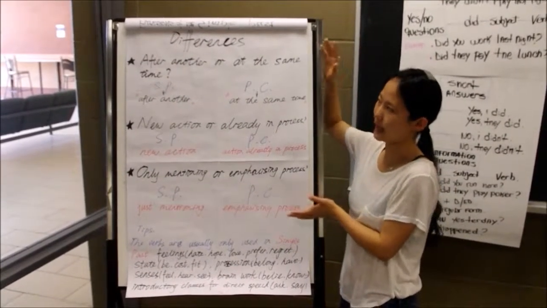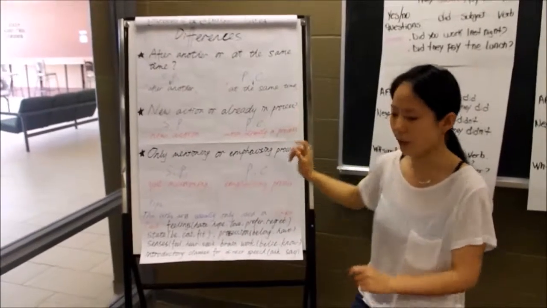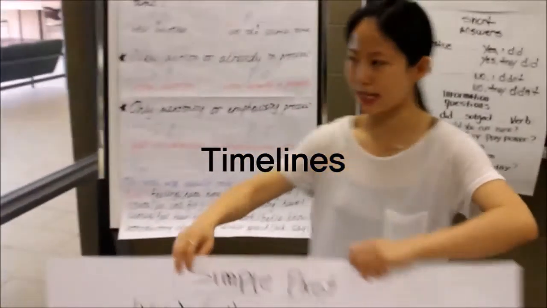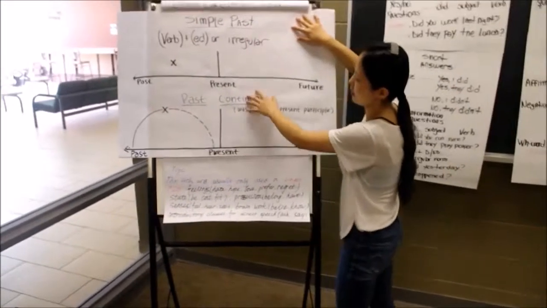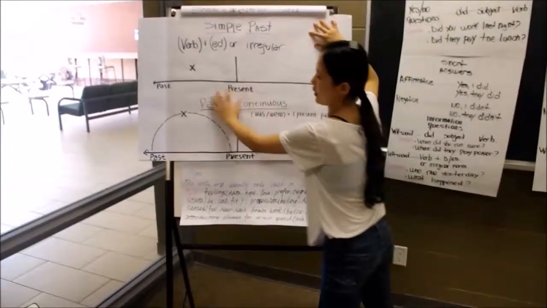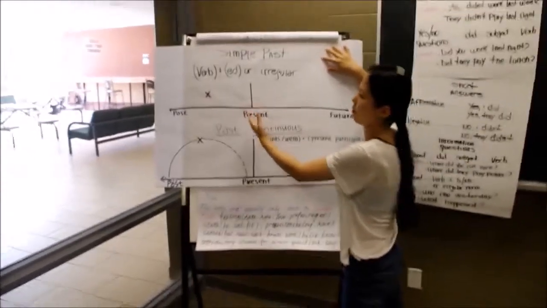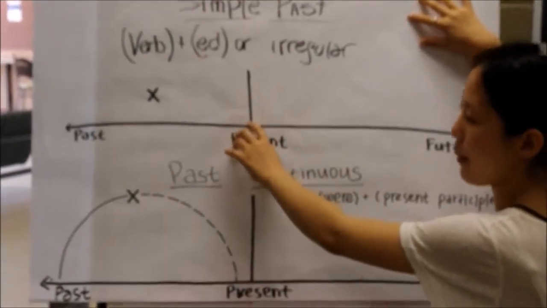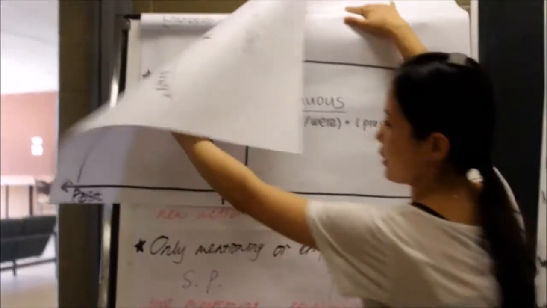So these are the basic differences for these two tenses. But there is another difference. It's about the timeline for these two tenses. Simple past tense talks about something that happened in the past. Here is the present, right now when we are talking. If you want to talk about something that happened before this moment, we should use the simple past, like I just mentioned in the third part.